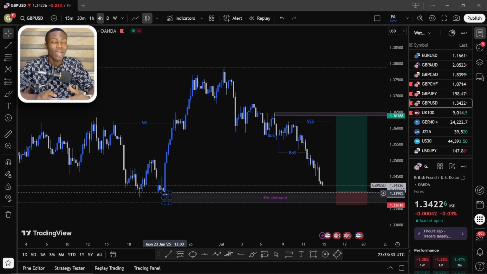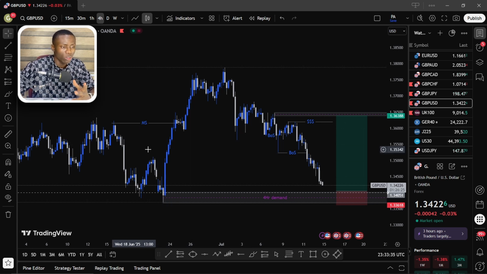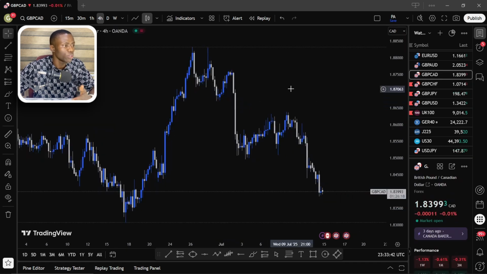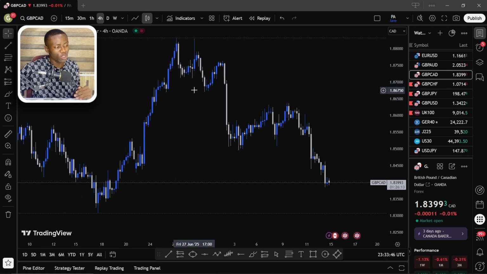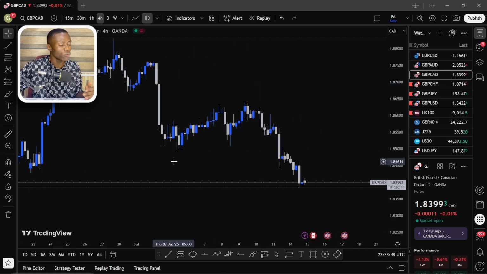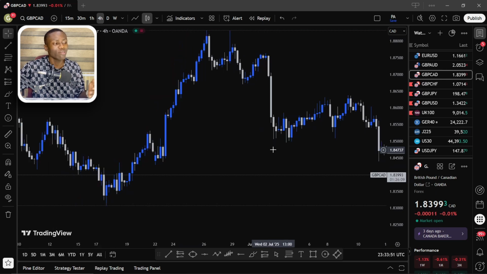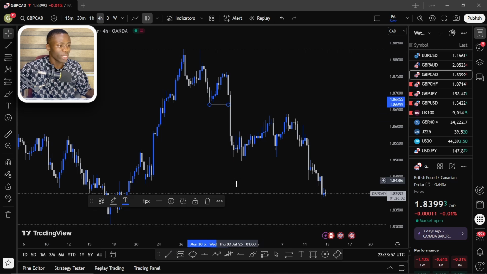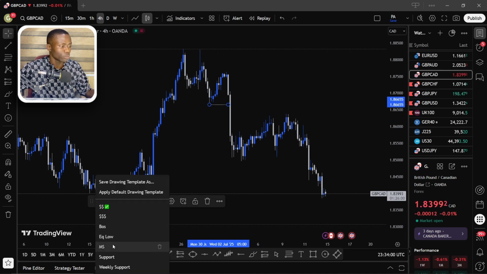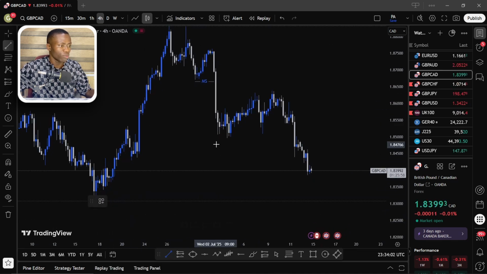The first thing I do is identify the market direction. So in this case, let me take a really fresh market to do the analysis. So here, GBP CAD. How I basically do this is I take up a fresh market like this, and the first thing I look at is the 4-hour time frame, trying to see which direction the market is trading. Looking at this market, I can clearly see that there was a market shift to the downside here, followed by a break of structure to the downside.